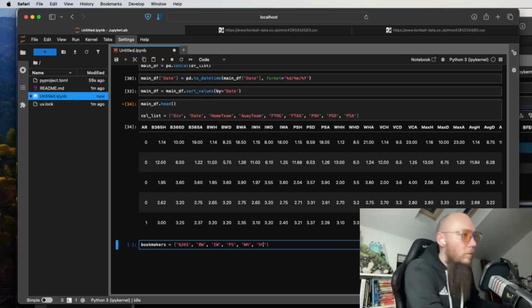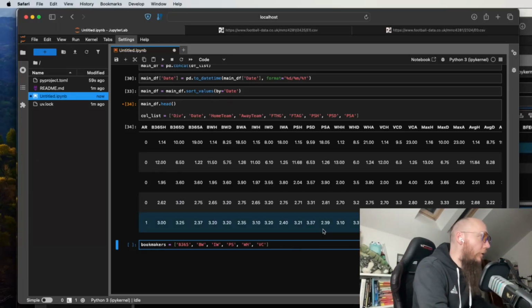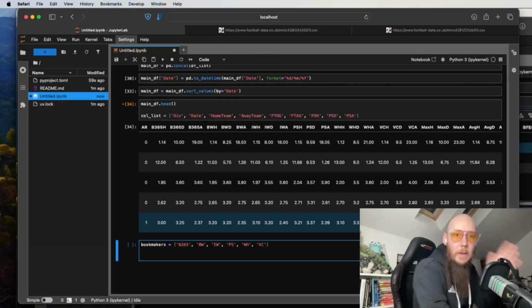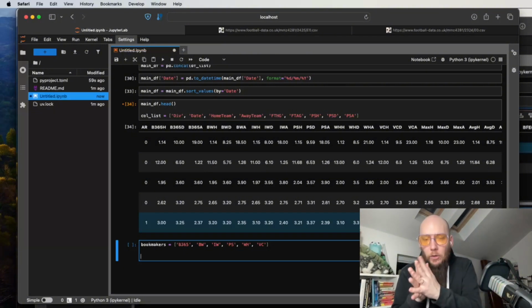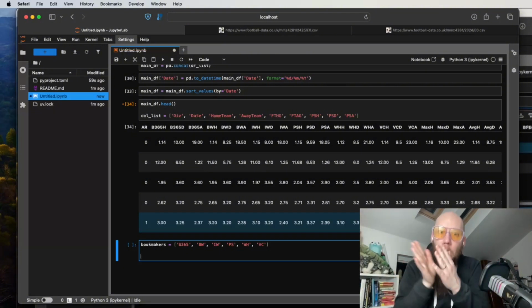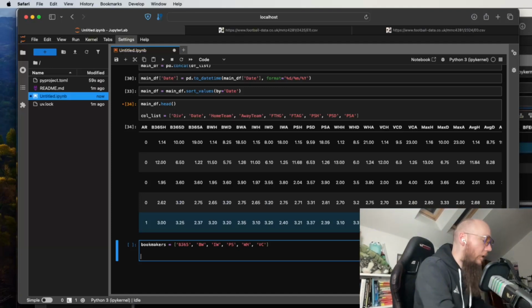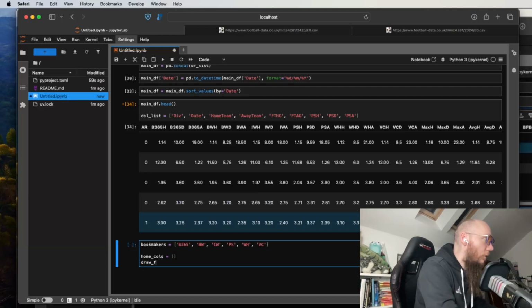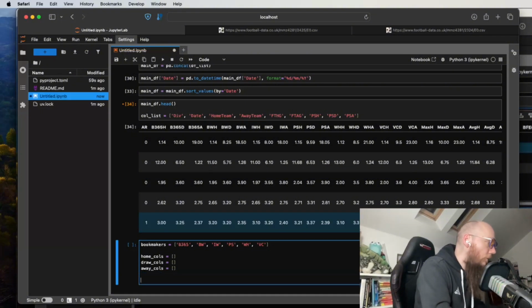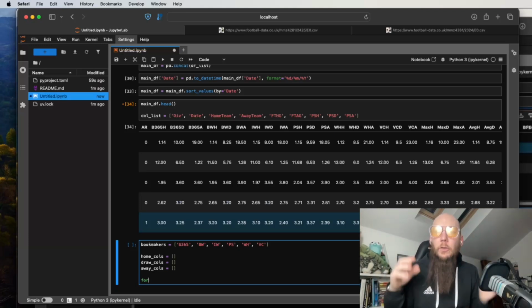They quote prices. Having grabbed these bookmakers that we actually want, what we need is some empty lists, because we're going to create lists of the home columns we're interested in, the draw columns, and the away columns. So we need home cols equals an empty list, draw cols equals an empty list, away cols equals another empty list. Then we're going to iterate through the bookmakers and create these lists of the columns that we are interested in.